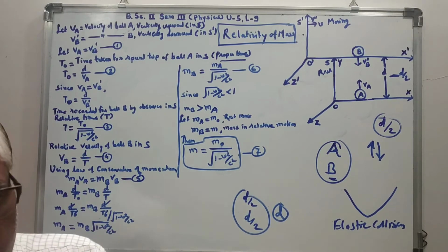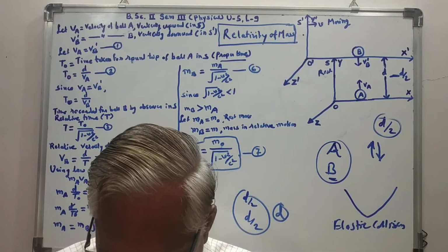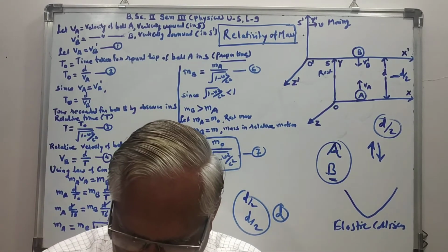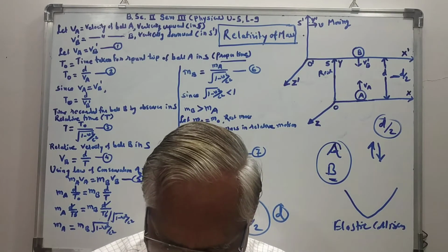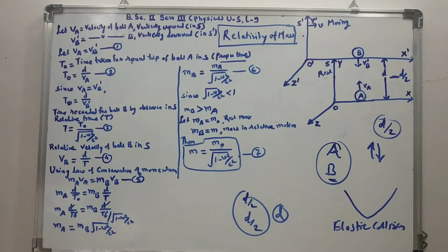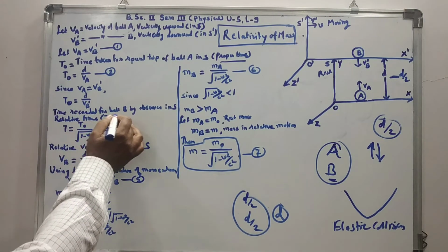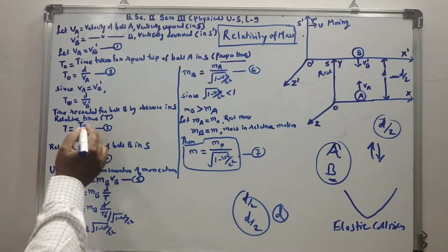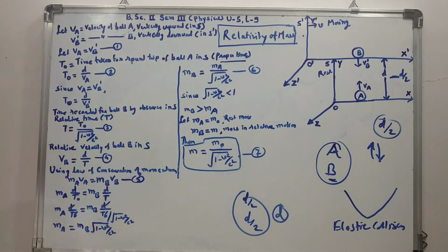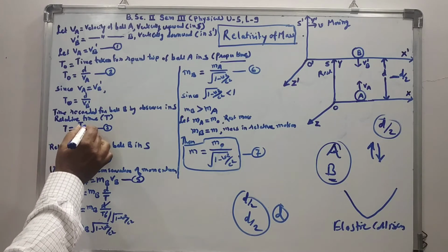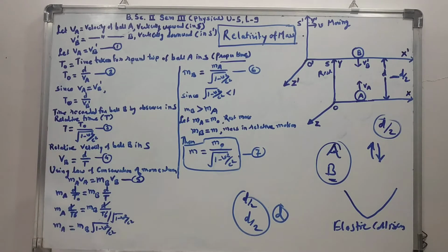Since ball B is in uniform relative motion with respect to the observer in the frame S, the time recorded by him for the round trip of ball B will not be the same t0, but t. This is the relative time, and as per the principle of time dilation, we can write t equal to t0 upon the square root of 1 minus v square by c square.